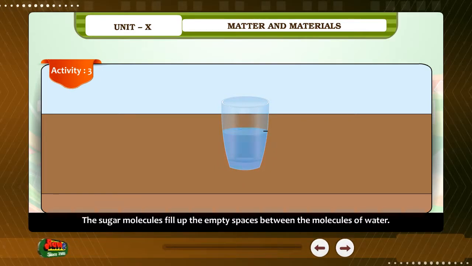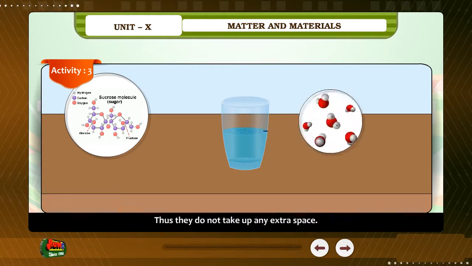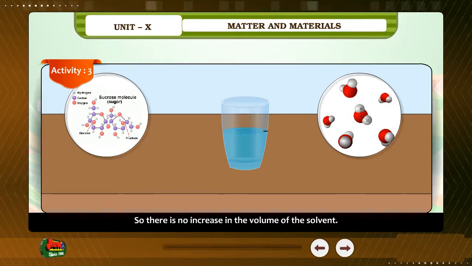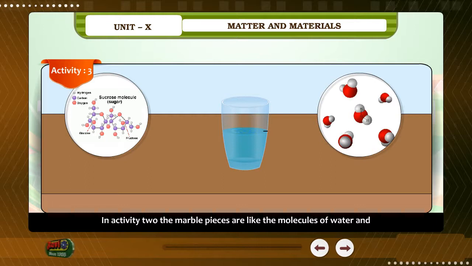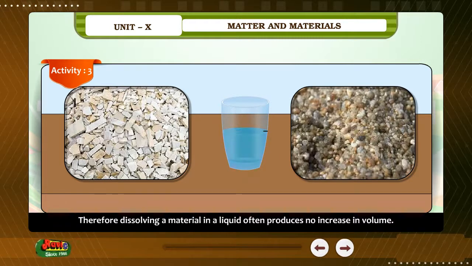The sugar molecules fill up the empty spaces between the molecules of water. These empty spaces are called intermolecular spaces. Thus, they do not take up any extra space. So, there is no increase in the volume of the solvent. In activity 2, the marble pieces are like the molecules of water, and the sand grains like the molecules of the solute. Therefore, dissolving a material in a liquid often produces no increase in volume.